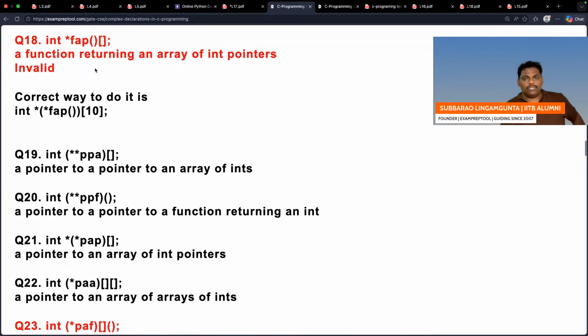Same story. See this one, two brackets. FAP, star and bracket. First the star, but the bracket is the winner. After that bracket is over, next bracket. So FAP is a function which will return an array of integer pointer variables. Remember, no return element should be an array. You cannot return arrays. Yesterday we discussed also, we cannot return arrays.